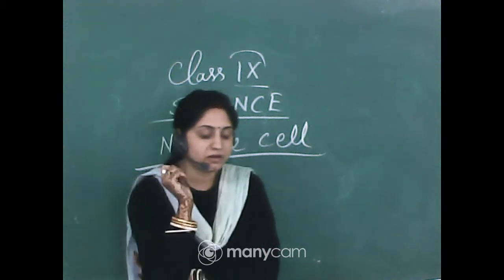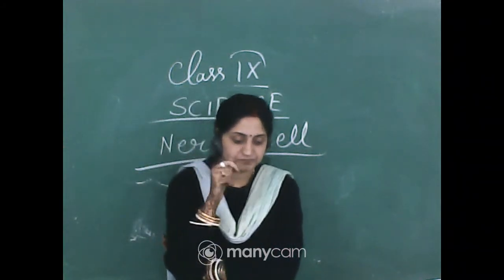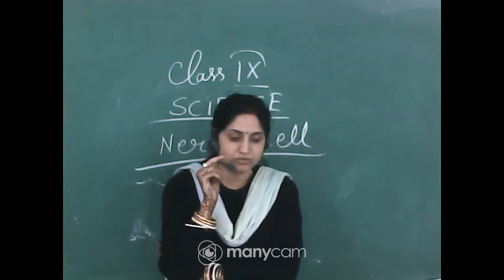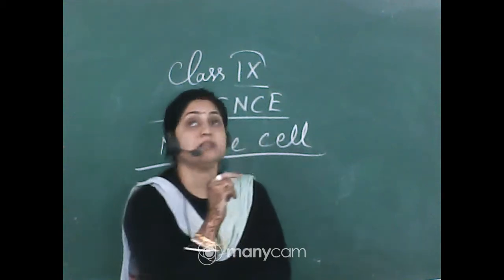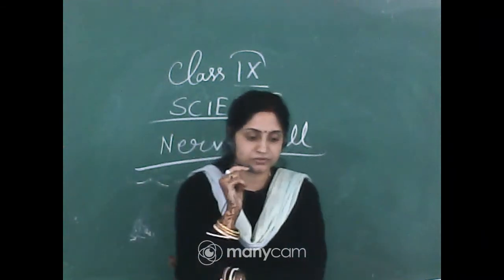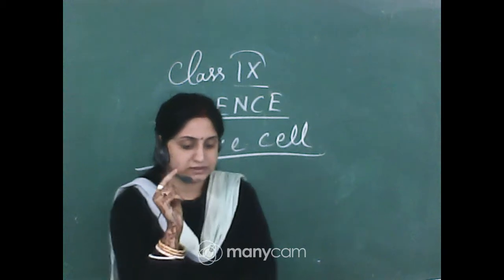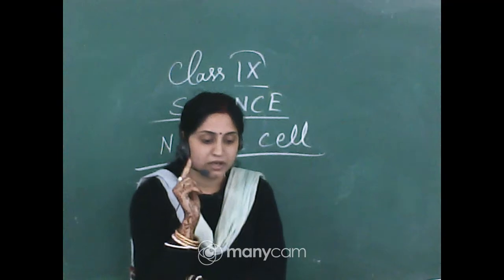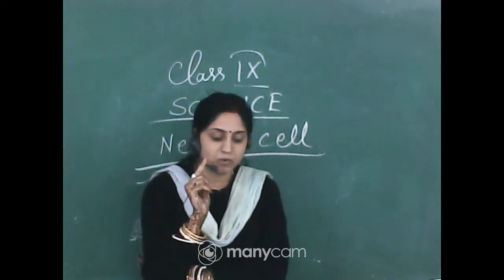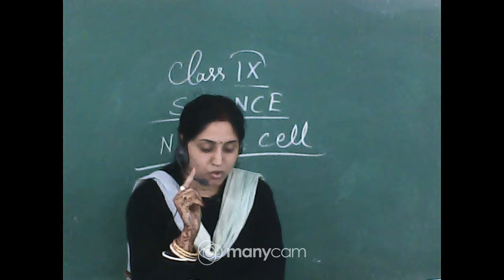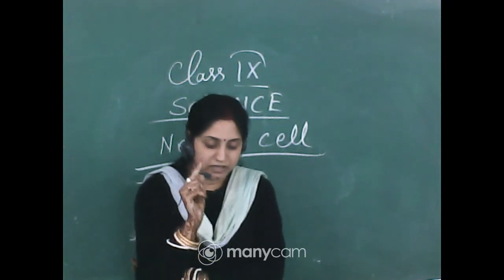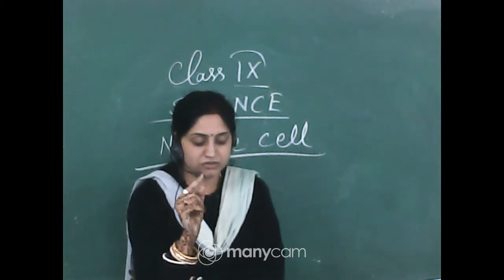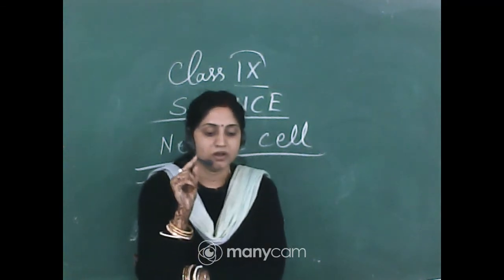Okay, completed. Now I repeat from the first point. Number 1. The cells of nervous tissue are called neurons. Number 2. Each neuron has a cell body called cyton, which contains a nucleus and cytoplasm.